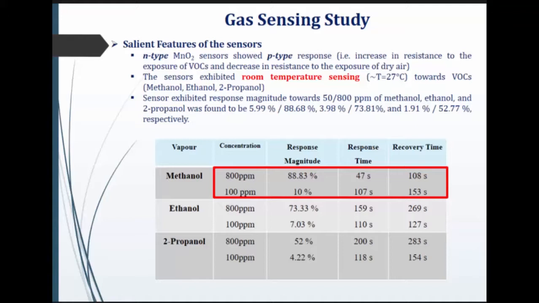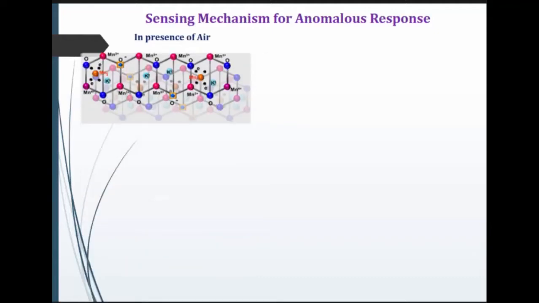The important features of my sensor are that although it is an n-type sensor, it exhibits a p-type response. The sensor exhibited room temperature sensing towards these alcohols, and the response magnitudes are significantly high. For 800 ppm, you can see 88% response, with a response time of 47 seconds, which is appreciable for room temperature sensing.